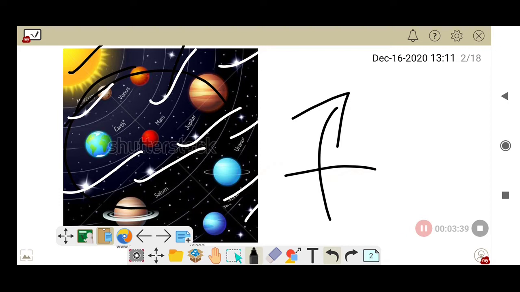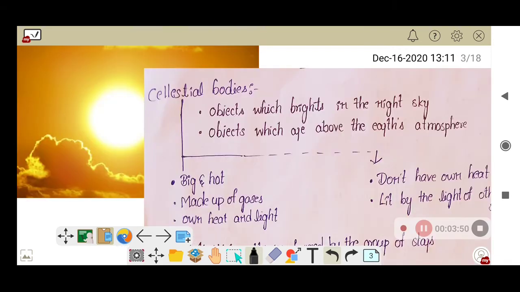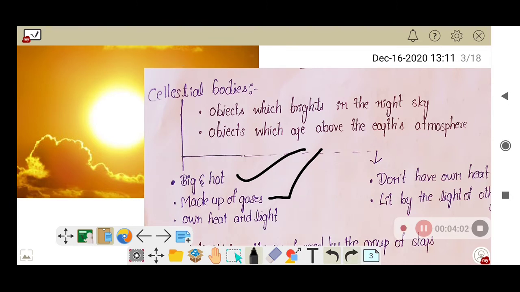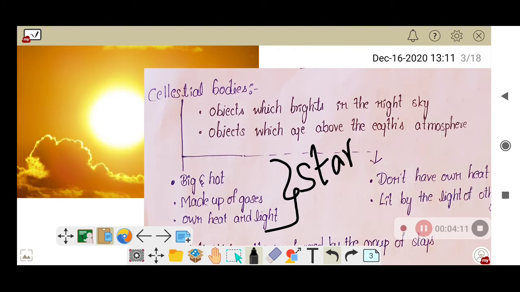In the celestial bodies we have 2 types. The first type is very big and hot, made up of gases, and has its own heat and light. So the celestial bodies which are very big and hot, which have their own heat and light and are made up of gases, are called stars.